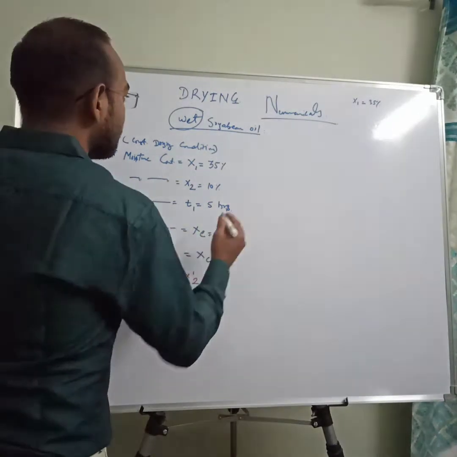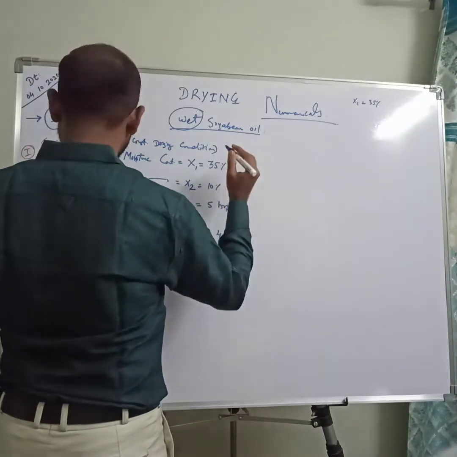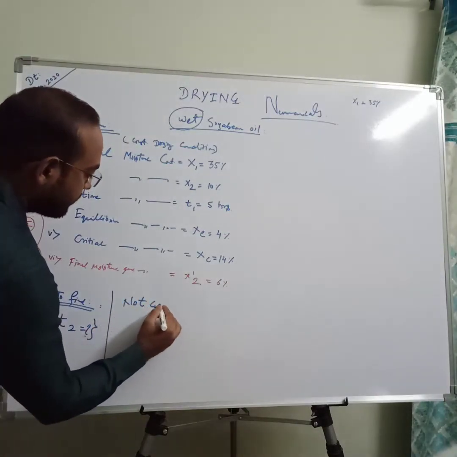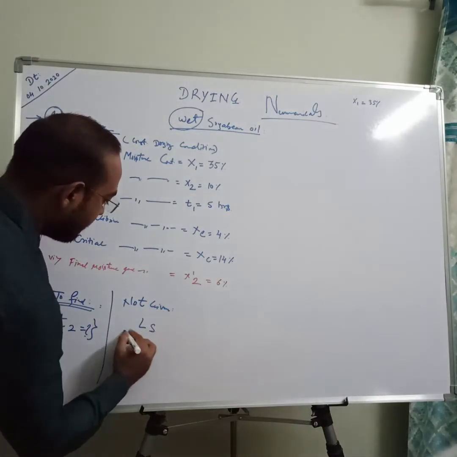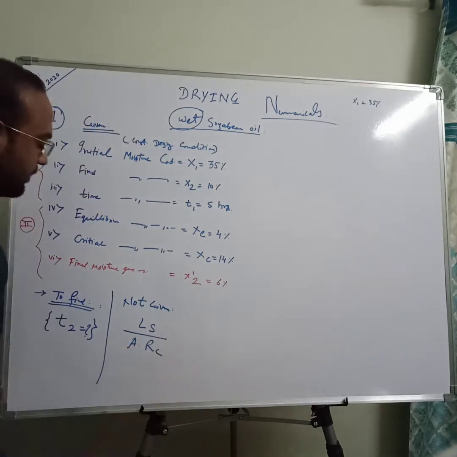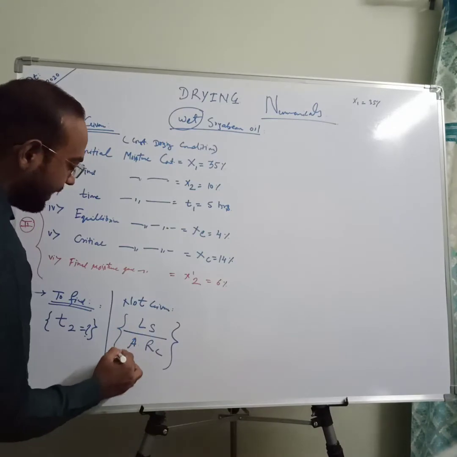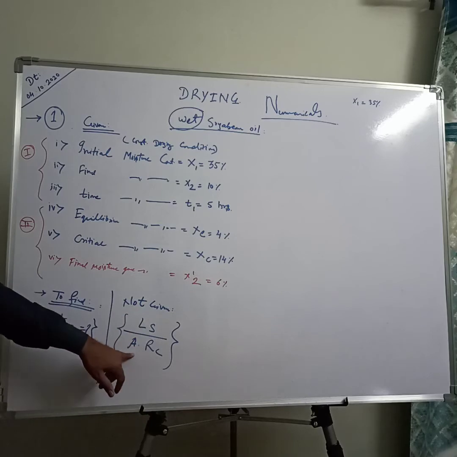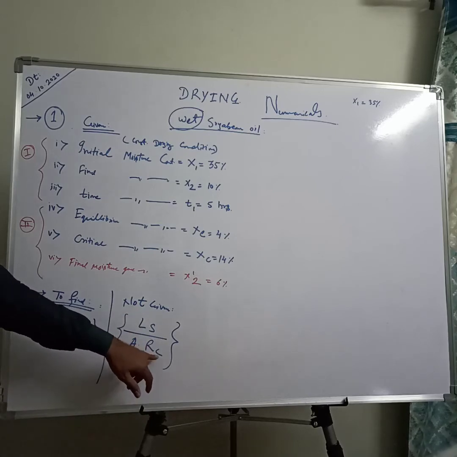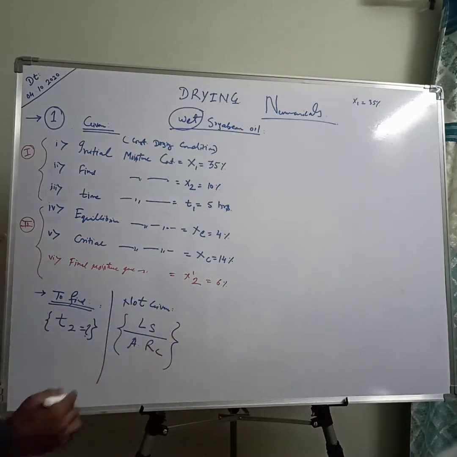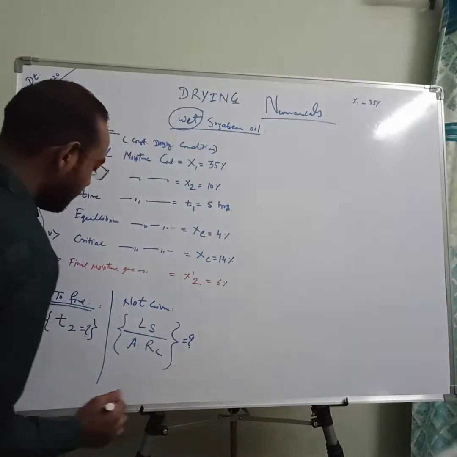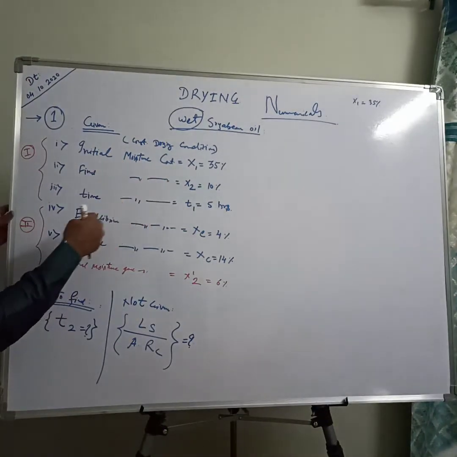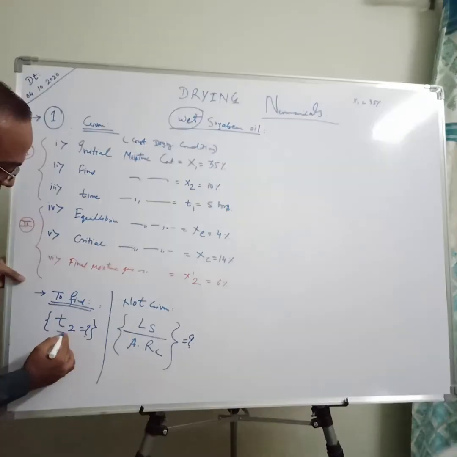Before that, what is not given, which is necessary? Not given is Ls upon A Rc. These three values are not given: Ls, the weight of the seeds, how much quantity of seed is processed; the area; and the rate of drying. So we need to find these first, and this value is put in the second stage equation, and we will be able to find T2.